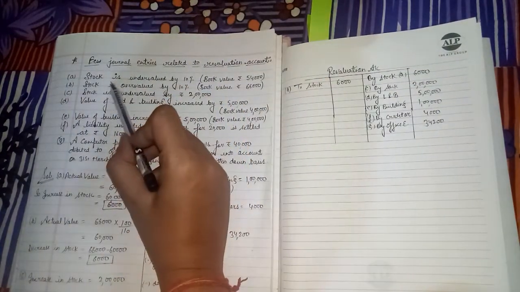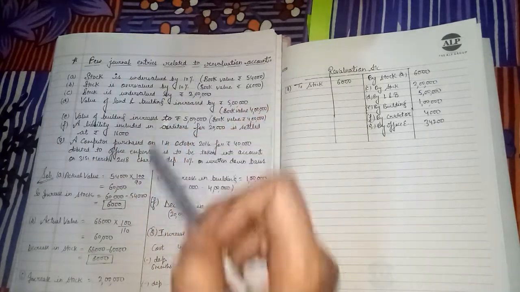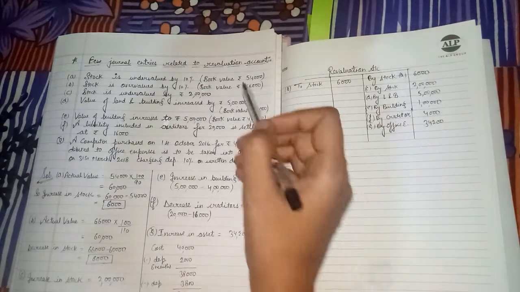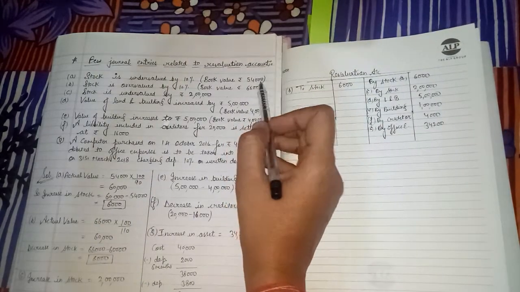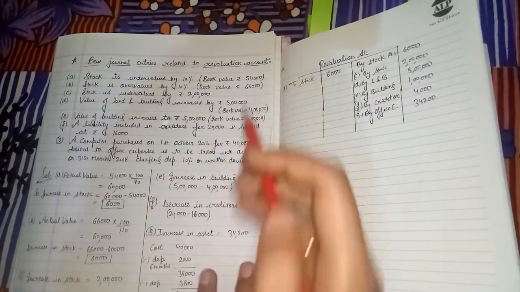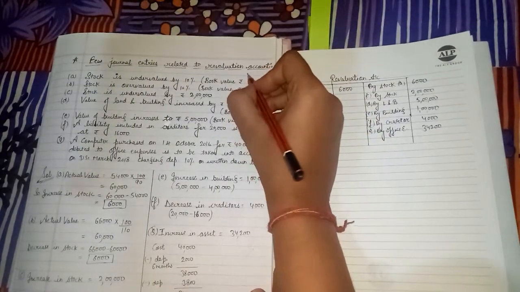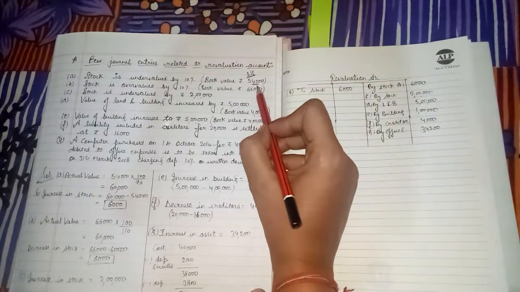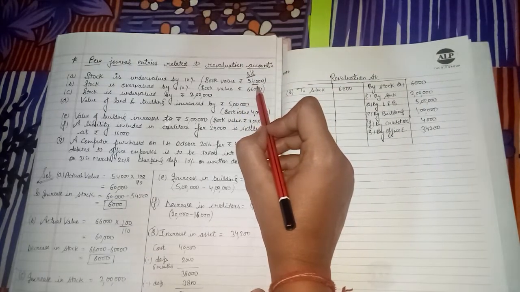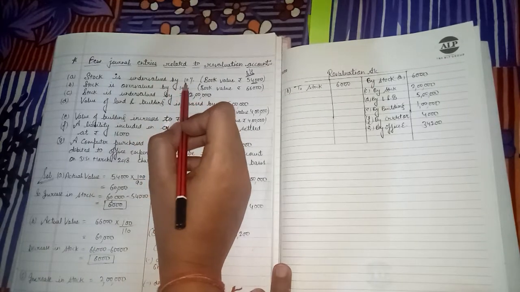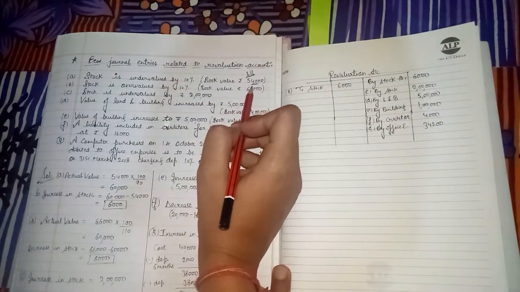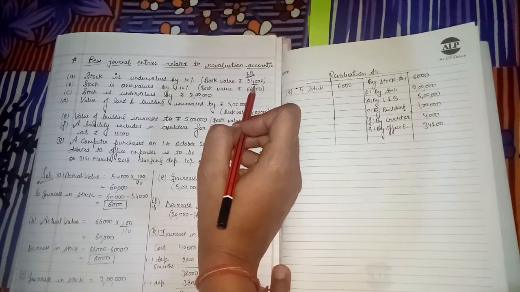See, stock is undervalued by 10% and book value is 54,000. Means this value is shown in the balance sheet. When you start your question with the help of the balance sheet, in the balance sheet stock is 54,000 but it is undervalued by 10%. So this value is the undervalued value. You have to calculate its actual value.